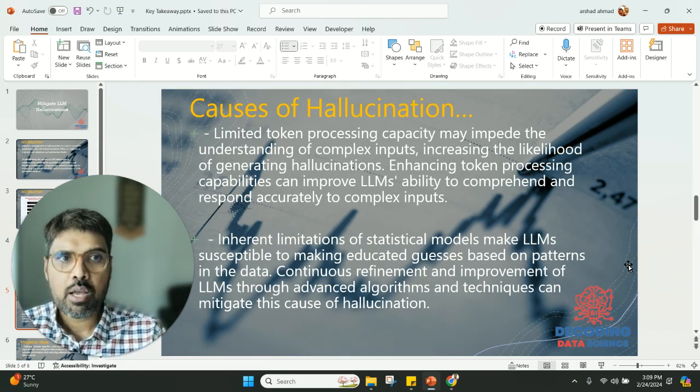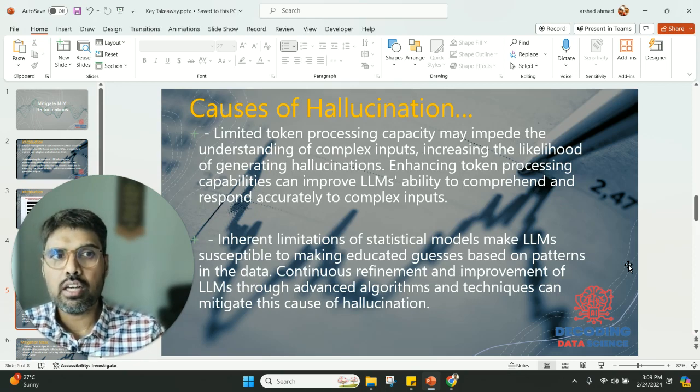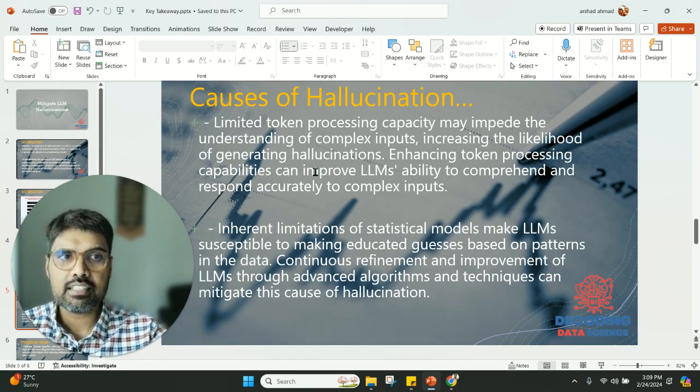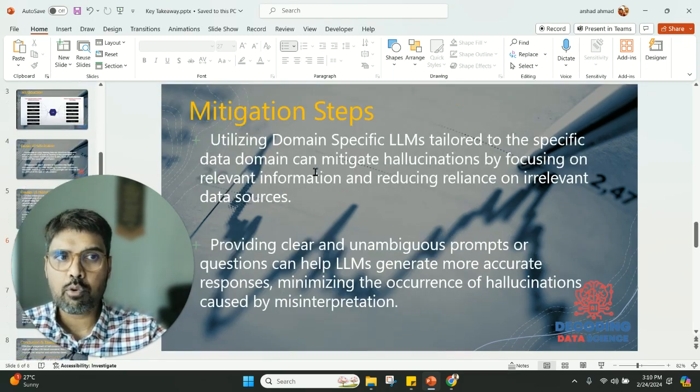Plus, there are inherent limitations of statistical models that make LLMs more susceptible to making educated guesses based on patterns in the data. Continuous refinement and improvement of LLMs through advanced algorithms and techniques can really mitigate the causes of these hallucinations. So there are many things other than the normal RAG that we look into, and statistical models are also very important.